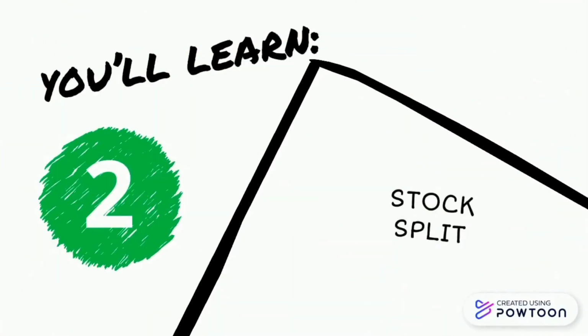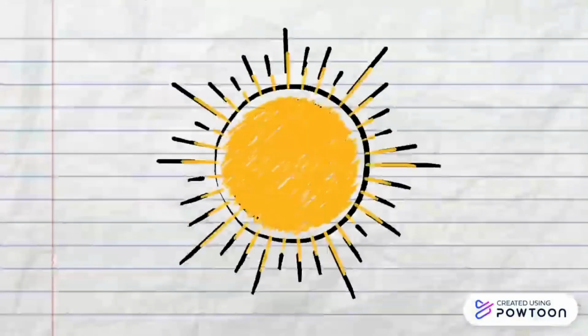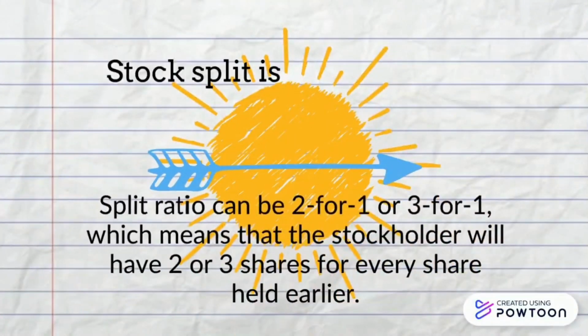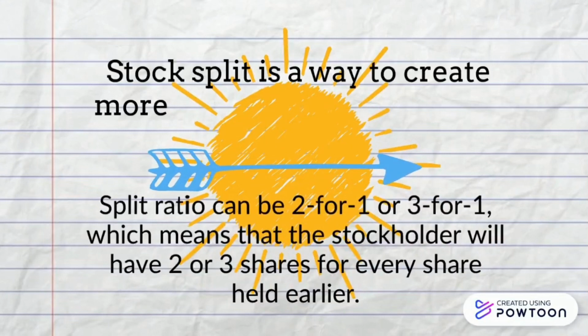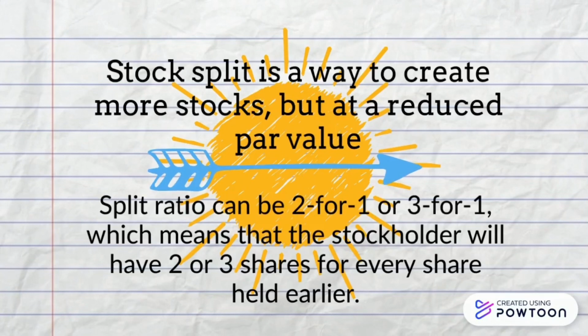Secondly, stock split. Stock split is a way to create more stock but at a reduced par value. Split ratio can be 2-for-1 or 3-for-1, which means that the stockholder will have 2 or 3 shares for every share held earlier.